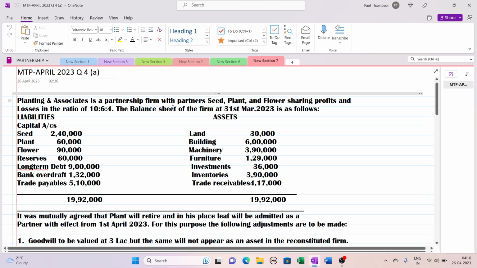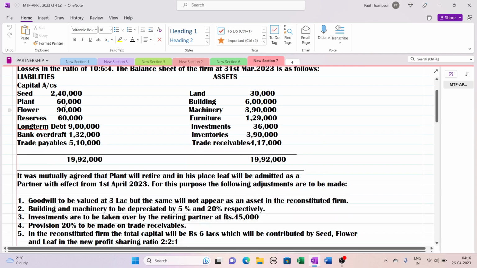Planting and Associates is a partnership firm. There were partners Seed, Plant and Flower. They share their profit and loss in the ratio of 10 is to 6 is to 4, and they have given the balance sheet as on 31st March 2023. When you see the balance sheet, there is a reserve of 60,000 which we have to distribute to partners, otherwise nothing special. This side the assets are there.